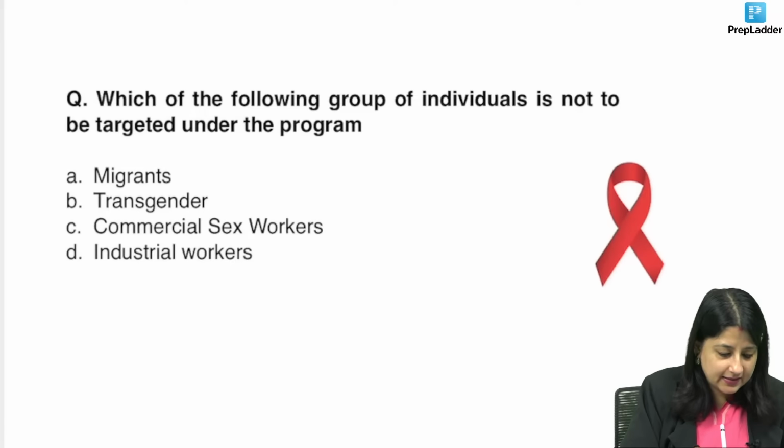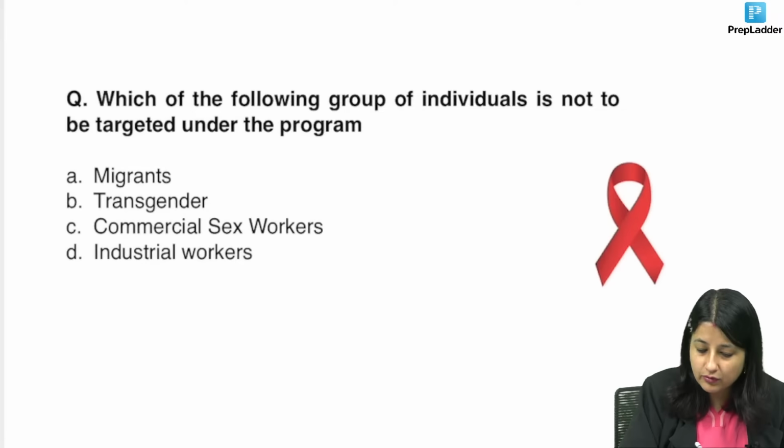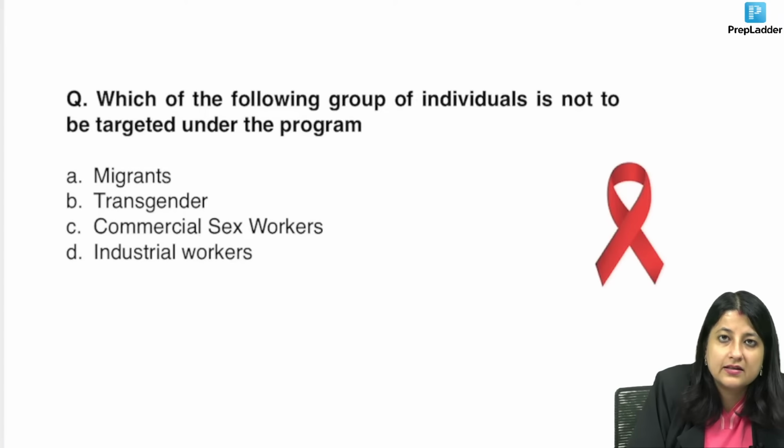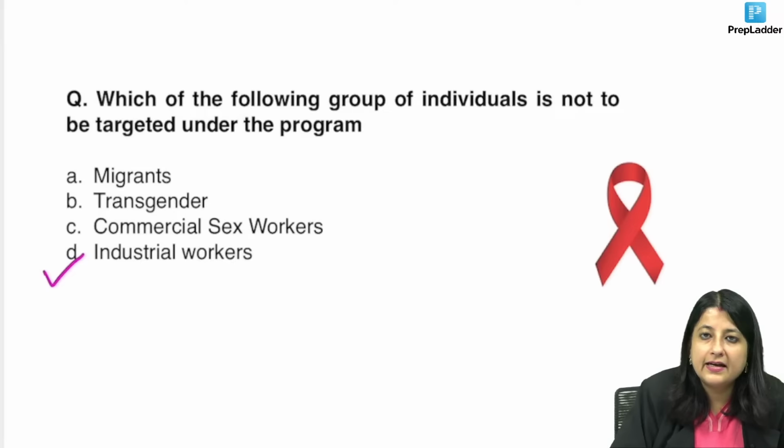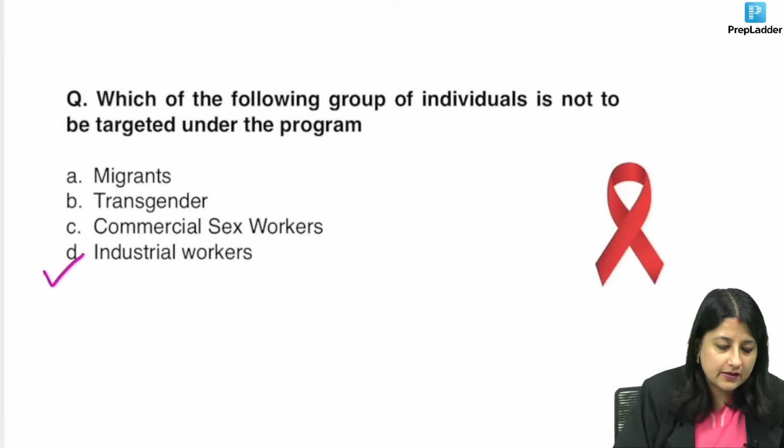Okay, so what's the answer to this question, everybody? Now we all know the National AIDS Control Program is going to target migrants, transgenders, commercial sex workers. They are not going to target industrial workers.